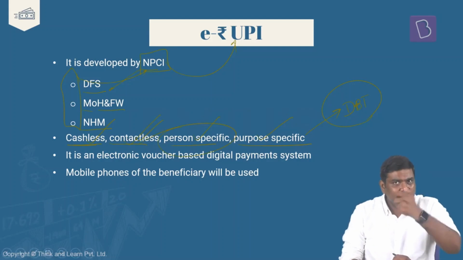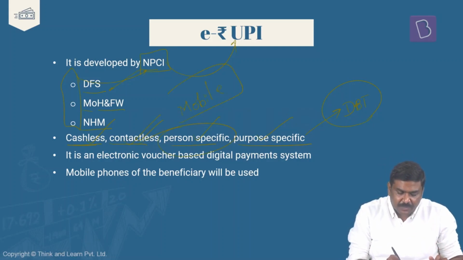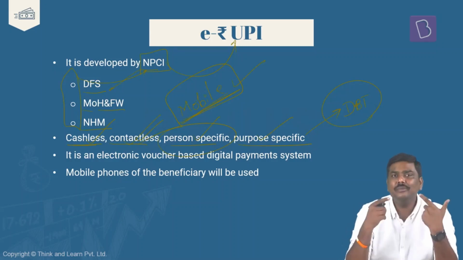Third is person-specific. We are going to identify the beneficiaries through their mobile numbers, and we will ensure that this particular benefit reaches the beneficiary through the mobile number. How will it be done? Give me some time, I'll explain that also.